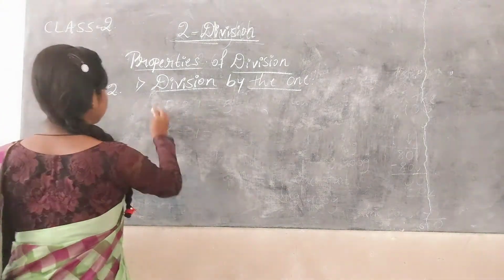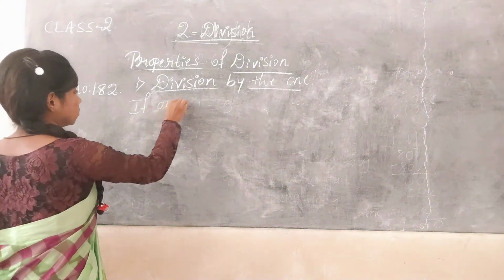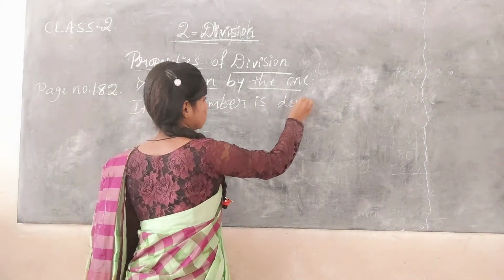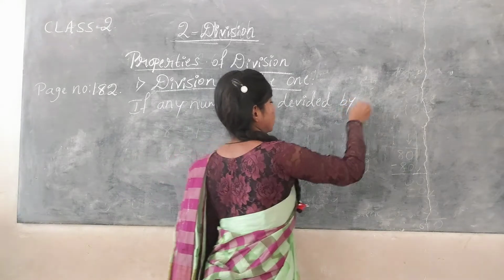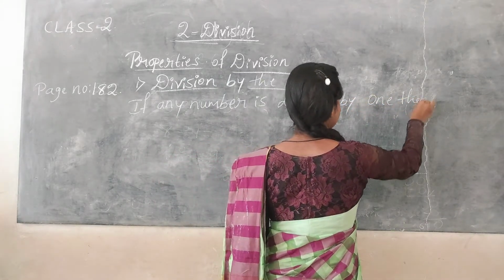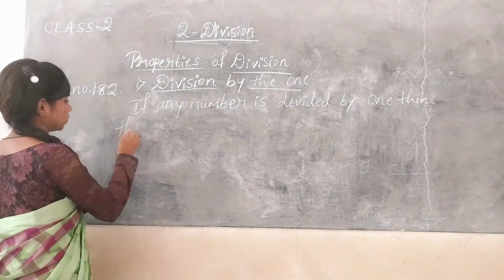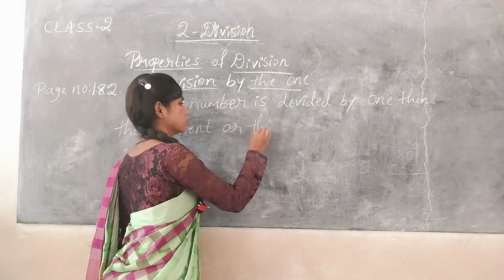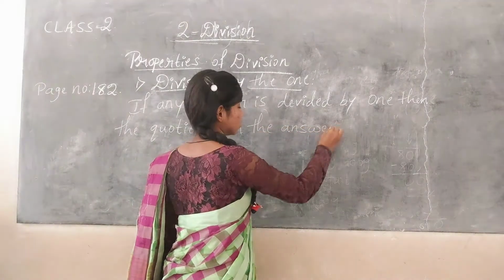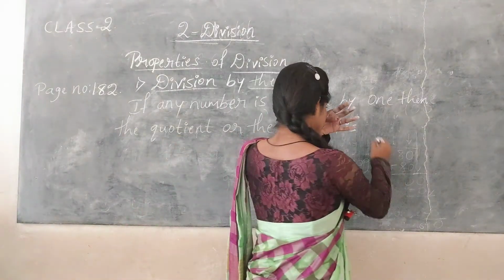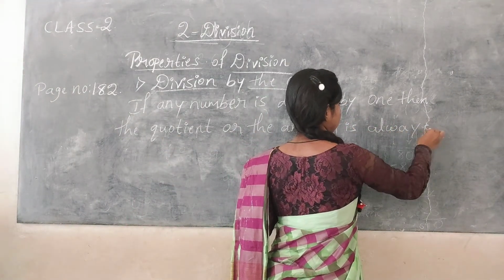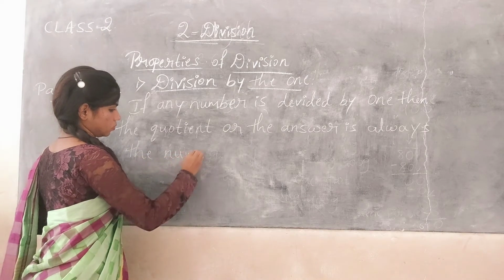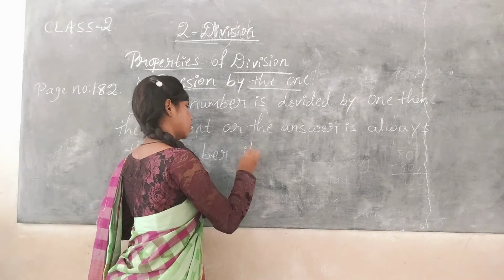So the answer is, if any number is divided by 1, then the quotient or the answer is always the number itself.